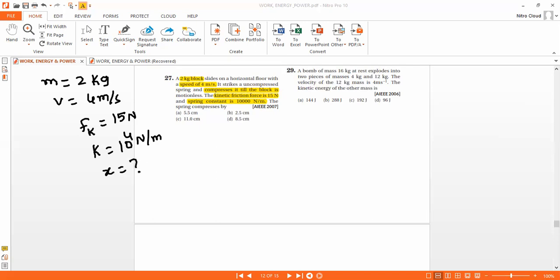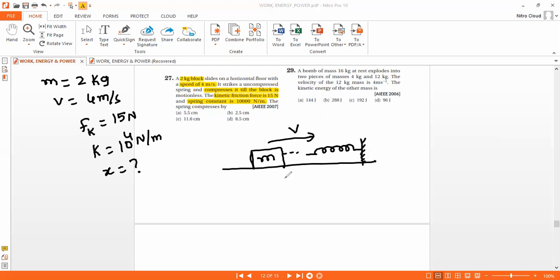Let us draw a diagram. I have a block moving on a horizontal floor with a speed. It strikes an uncompressed spring, and let us consider this as the support.